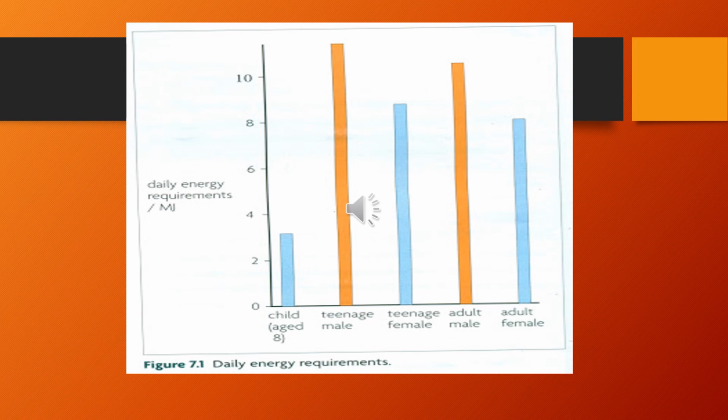A child of 8 years requires a daily energy of between 2 and 4, while a teenage male needs more than 10. A teenage female needs between 8 and 10. An adult male needs 10. An adult female needs almost 8 megajoules.